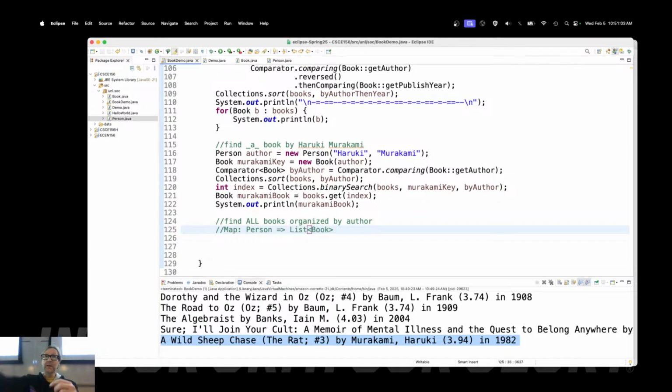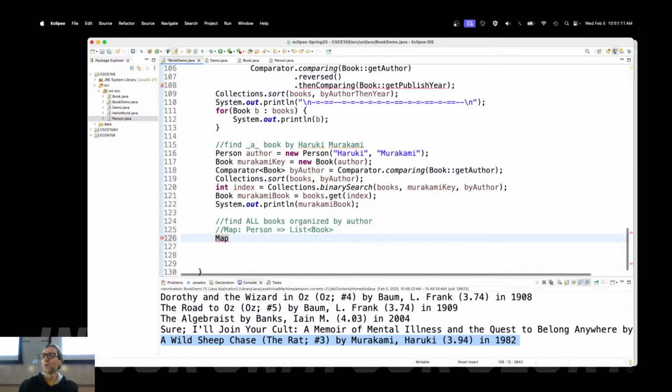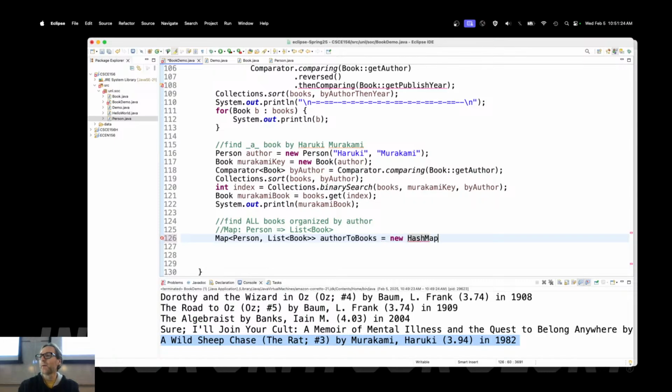Because if I've got the author there, I've got the Haruki Murakami, I'm going to go ahead and map them to all of their books, an entire list of their books. So map of a person to a list of their books. This is an excellent use case for this kind of data structure. And I'll call it author to books, right? Equals new hash map, right? Okay? Now, initially that's empty. We don't have any books in there. We don't have any authors in there. We don't have any people in there.